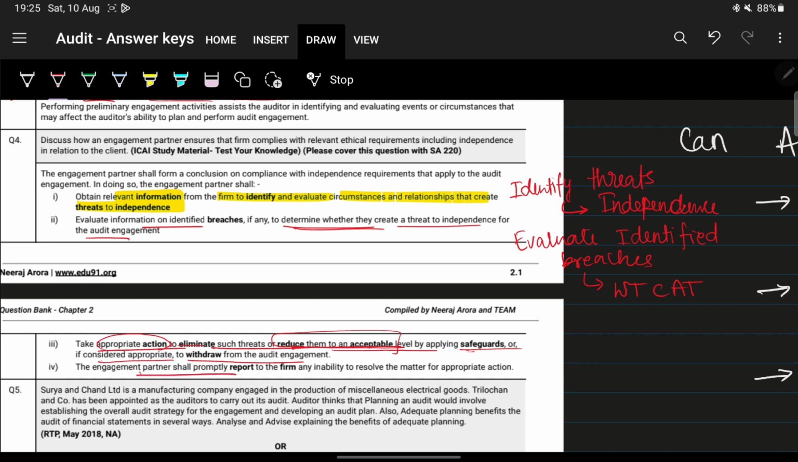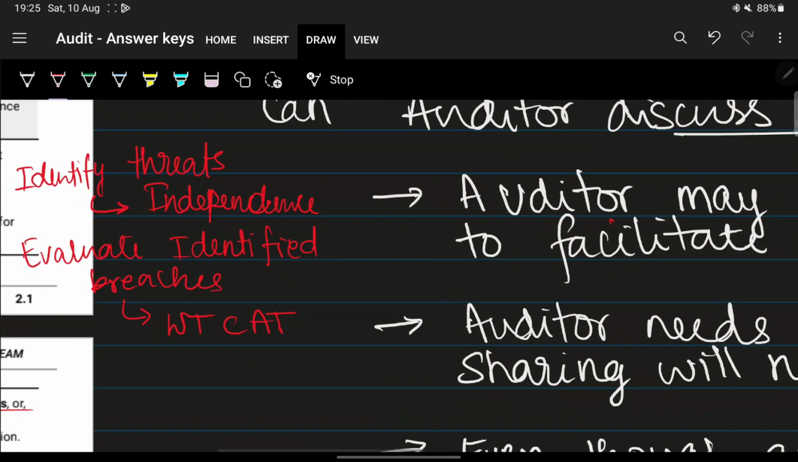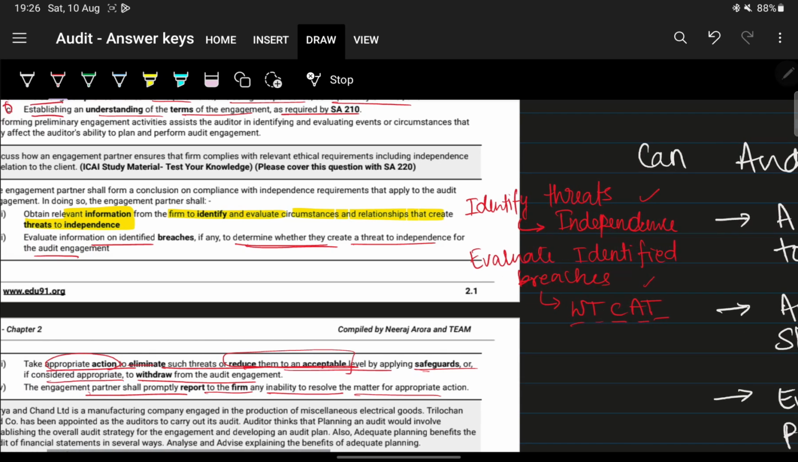Next, the engagement partner is to promptly report to the firm any inability to resolve the matter, for appropriate action. So the first point was identify the threats to independence. Secondly, evaluate identified breaches and whether they create a threat to independence.